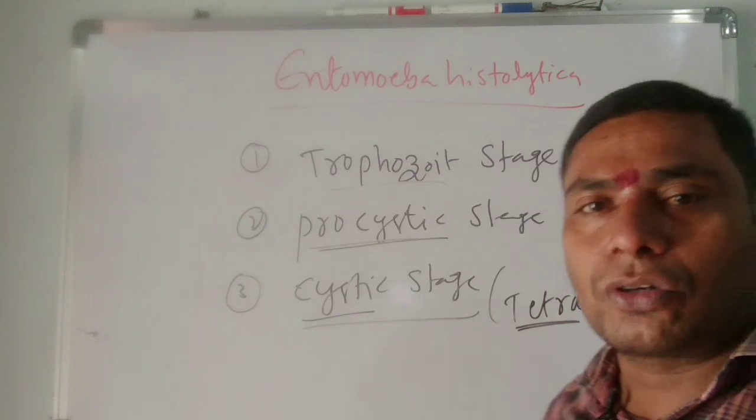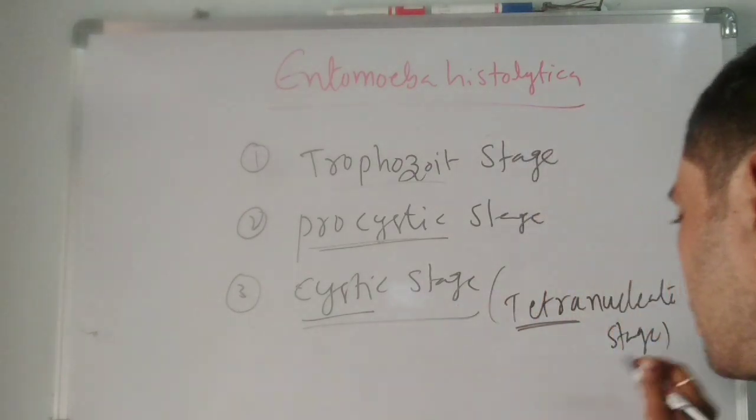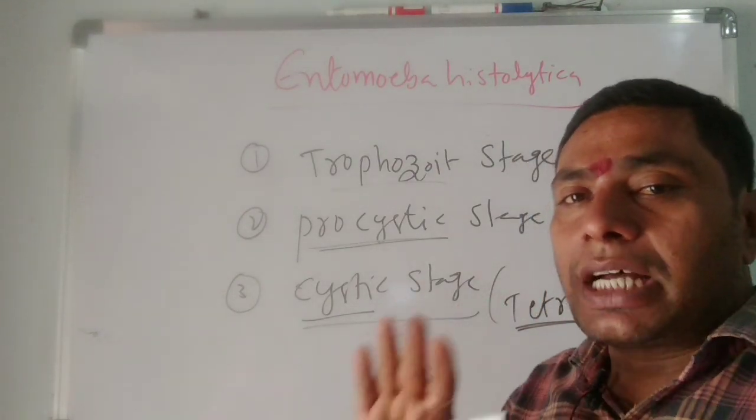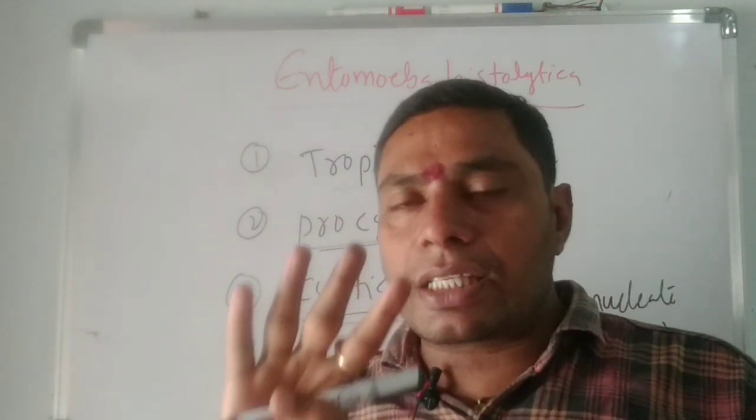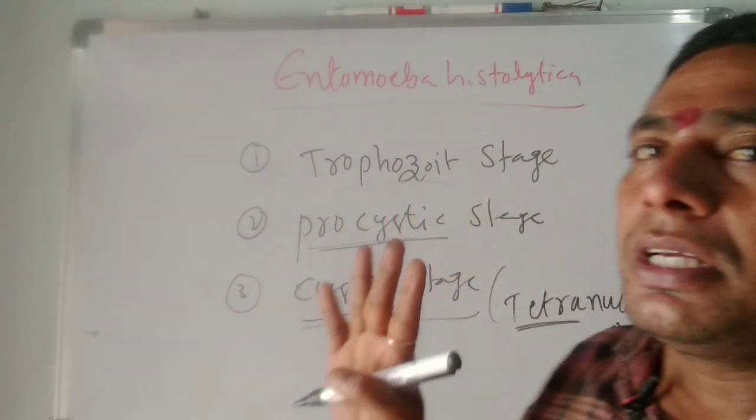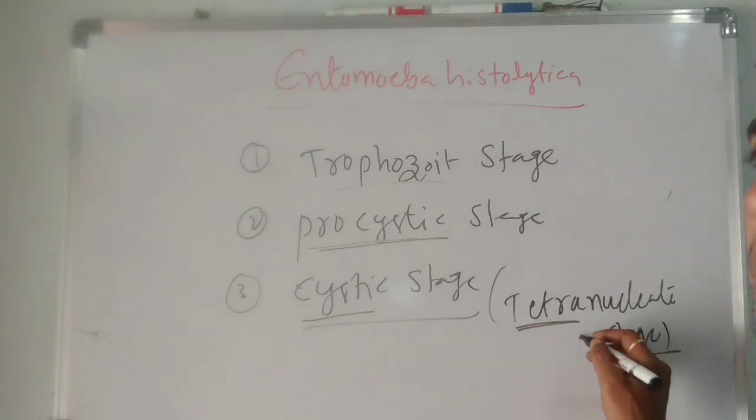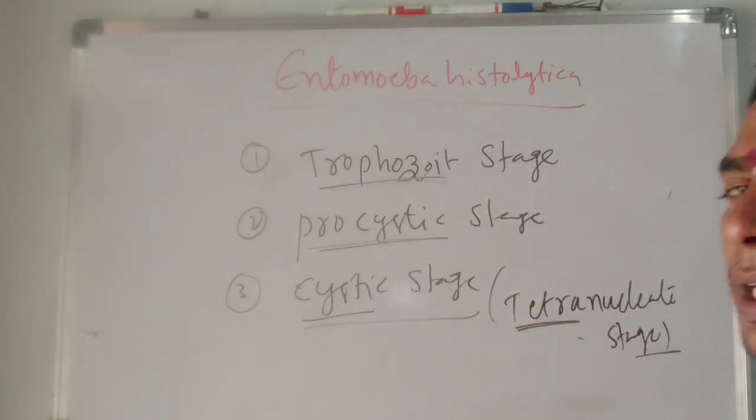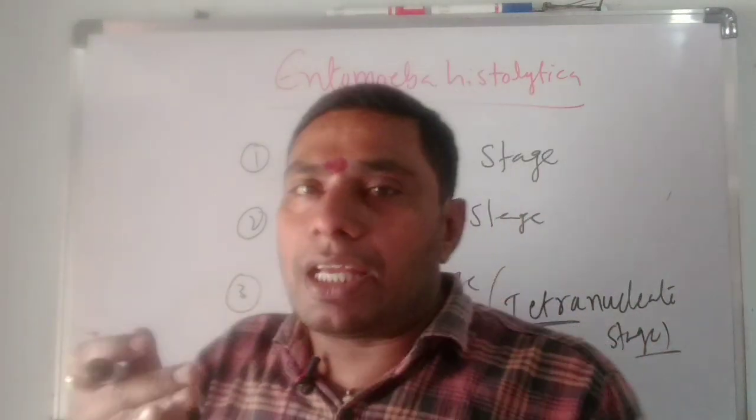Tetra means four, nucleus stage. It means the cystic stage is a four-nucleus stage, known as the tetranucleated stage. And trophozoite is the infection stage.